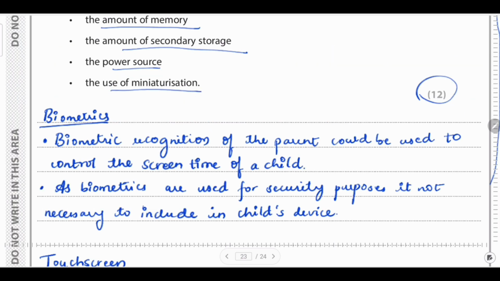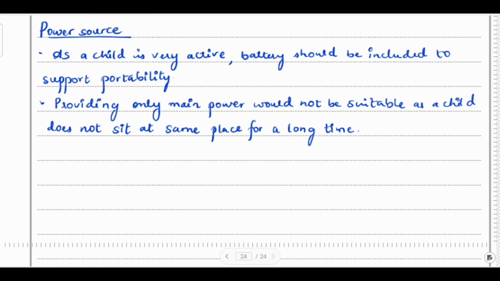Next one is the use of miniaturization. Miniaturization is nothing but the size of the device. So the size of the device should be in the smallest format because you know that the child's hands are small, and also the child will not be able to pick up heavy components. So the smaller the components, the less they will weigh.